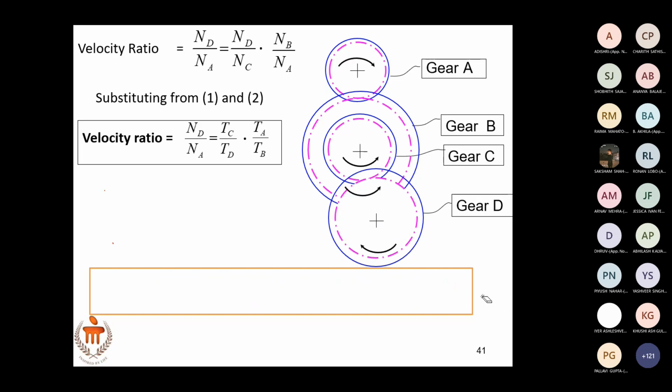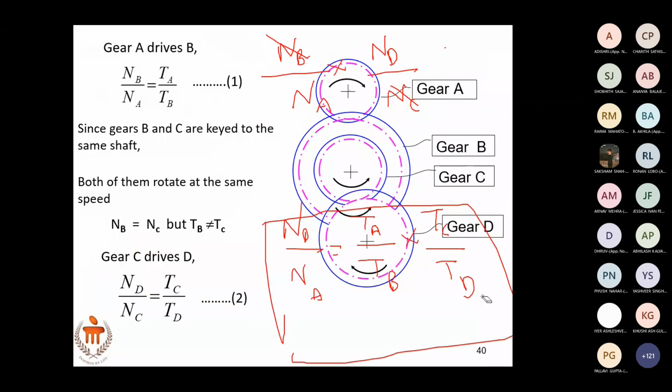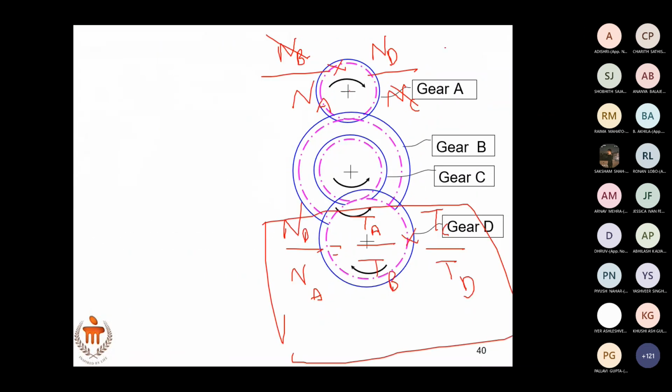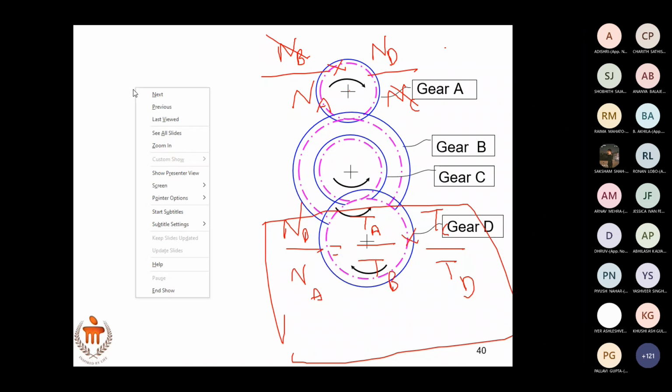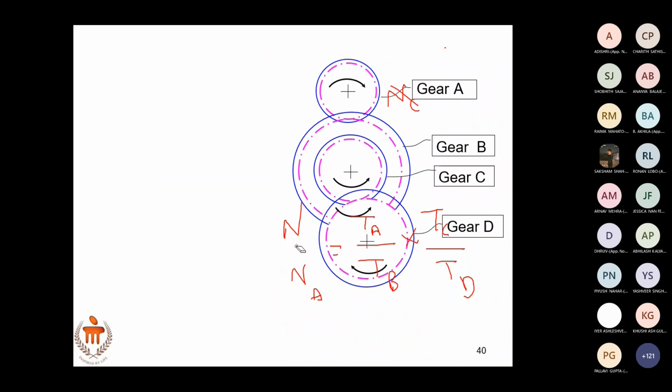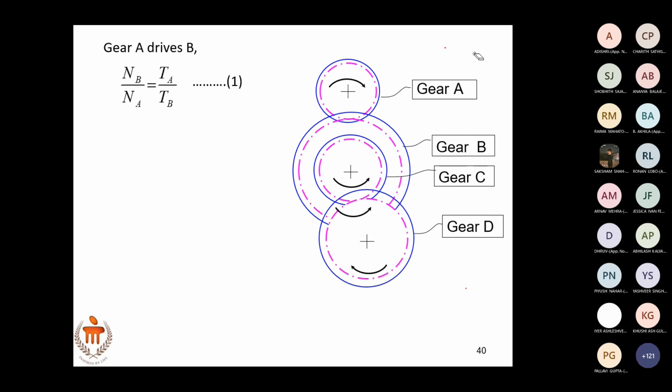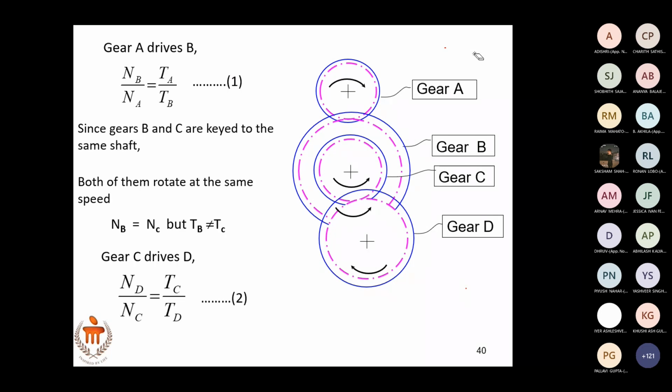So we make a note of this. I will start from the previous slide. This is the sketch and derivation. Draw the sketch and the derivation as well. You write down this.